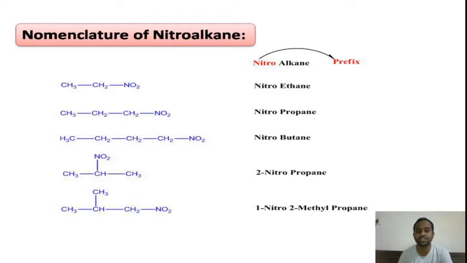Followed at last by the secondary suffix, which indicates the principal functional group in the molecule. So overall, generally we write the name of a compound according to the IUPAC nomenclature in this way. First, there is a prefix in which we write the substituents in alphabetical order. Then there is a root word which indicates the number of carbons. Then the primary suffix which indicates the saturation or unsaturation, followed by the secondary suffix which tells us the principal functional group. But right now here we are going to concentrate on how to give the nomenclature for the nitroalkanes.